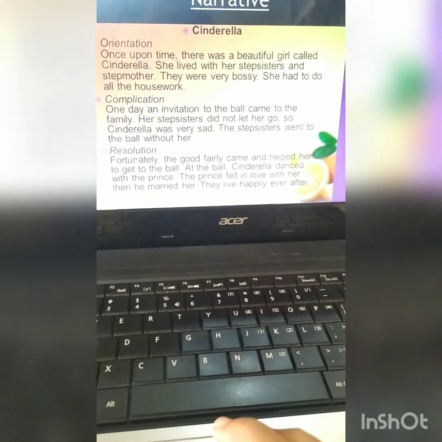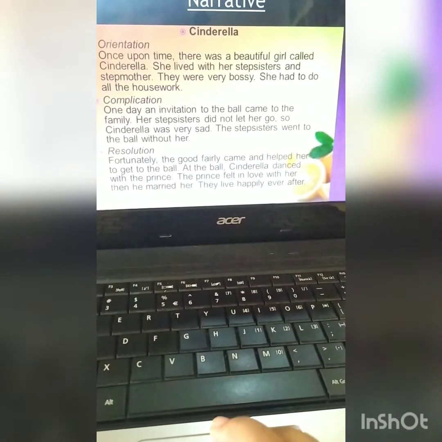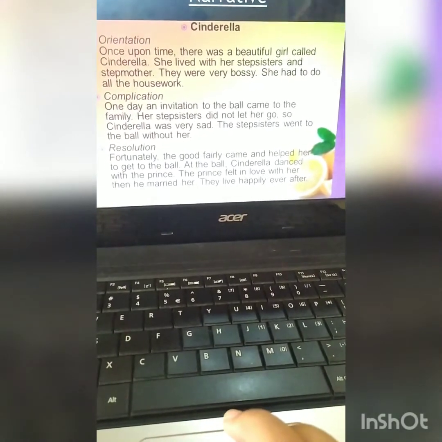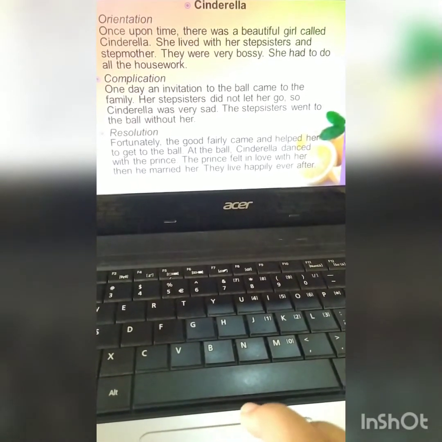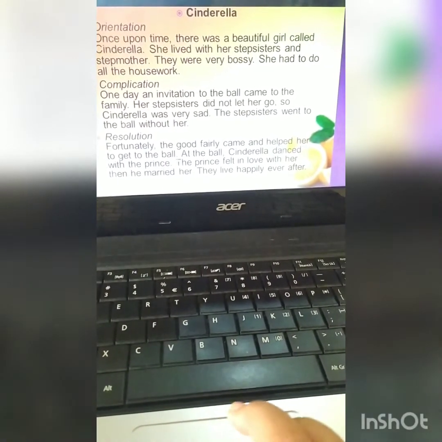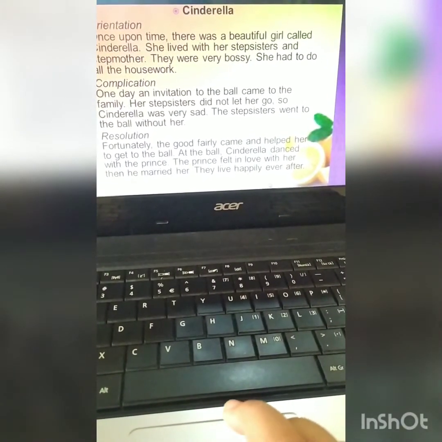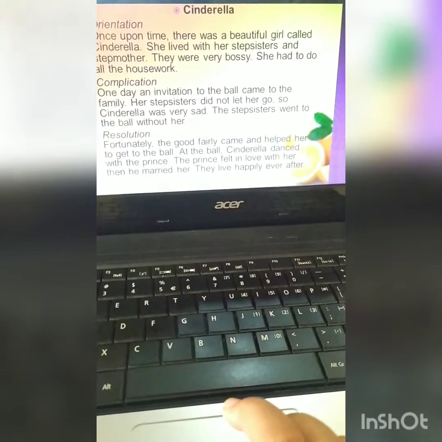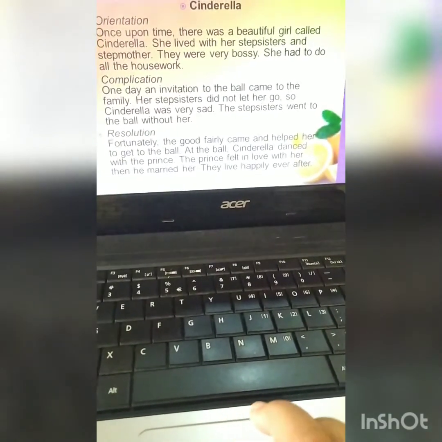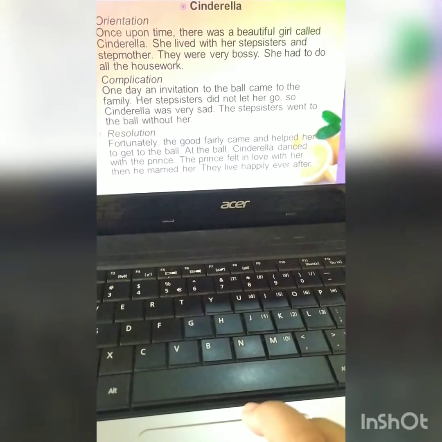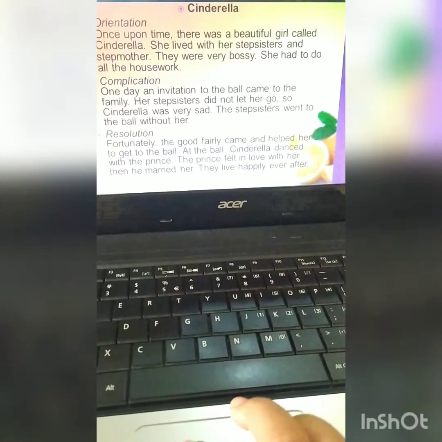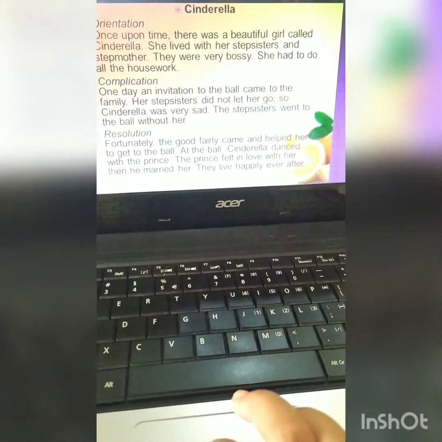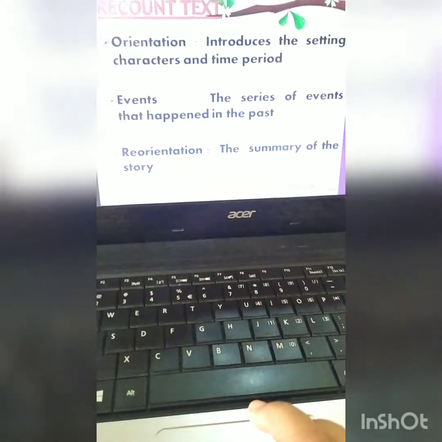And then the last one, closing with the resolution. This is the conclusion, or how the writer solved the problem, right? Fortunately, the good fairy came and helped her to get to the ball. At the ball, Cinderella danced with the prince. The prince fell in love with her. Then he married her. They lived happily ever after. Yeah, this is the summary of the story, so it means this is a happy ending because Cinderella finally lived happily ever after, right? The next one, this is recount text.